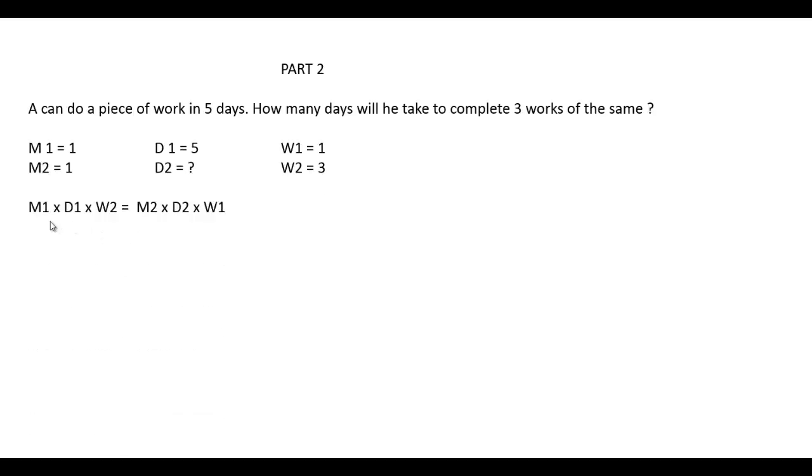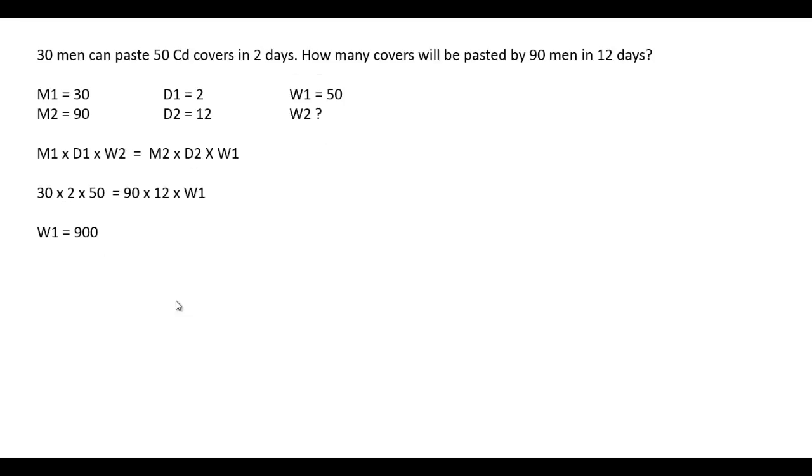Here the relation is M1 D1 W2 is equal to M2 D2 W1. Replace the value, that is 1 multiplied by 5 multiplied by 3 is equal to 1 multiplied by D2, that we have to calculate, multiplied by 1, and therefore D2 is equal to 5 3s are 15 days, and therefore there will be 15 days required to complete 3 works.